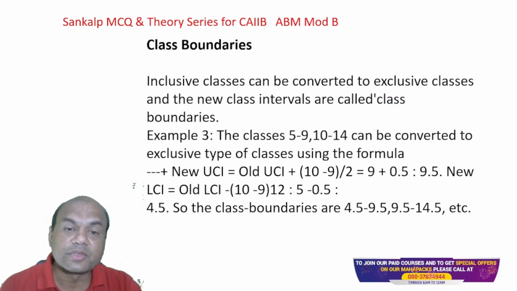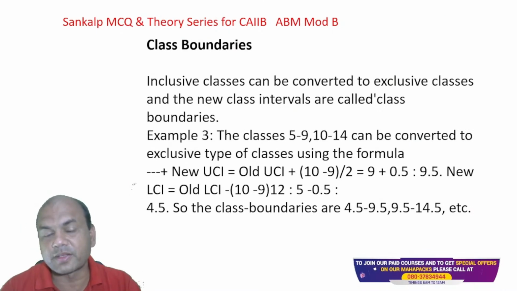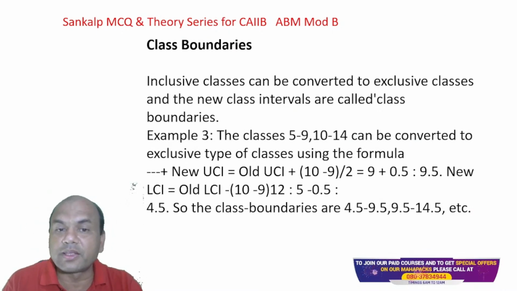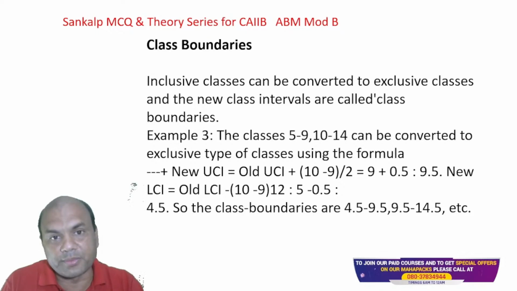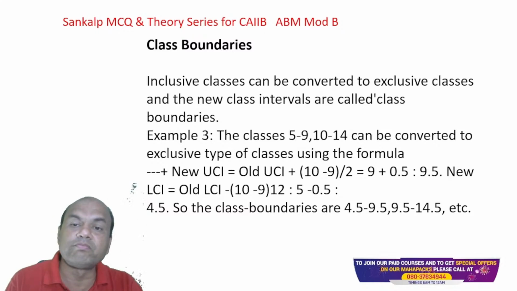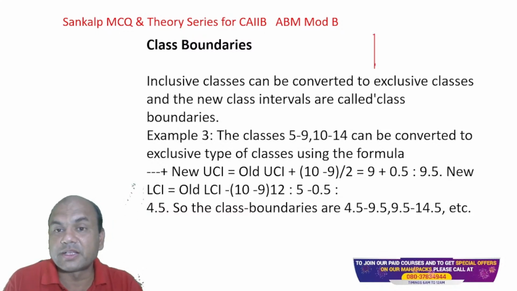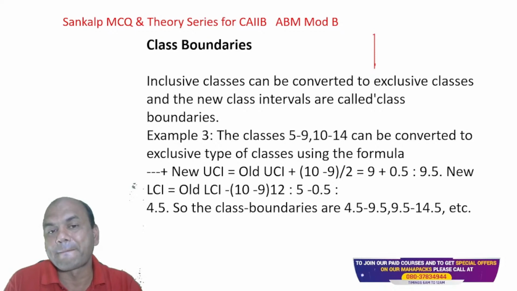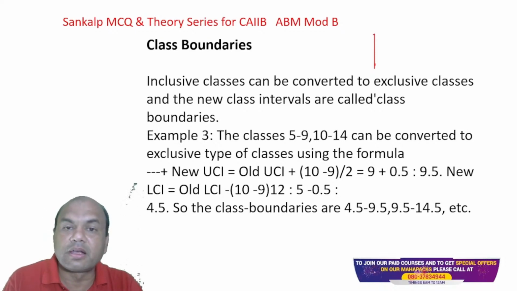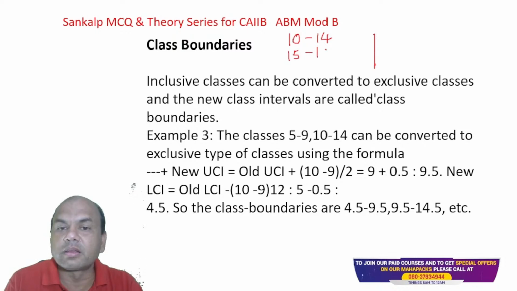Class boundaries. Now there are two types of class boundaries. I'll give you a simple example. The classes, 0 to 5, 5 to 10, can be of two types. Let's say I divide it like this: 10 to 14, 15 to 19, 20 to 24.